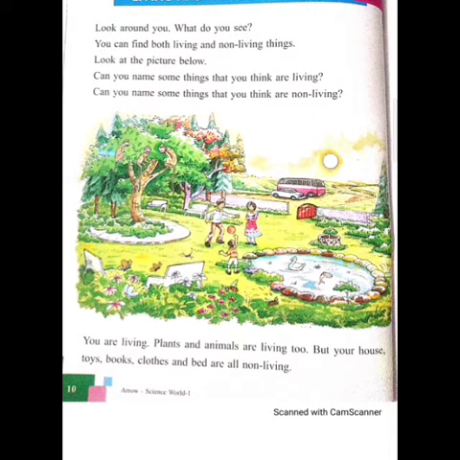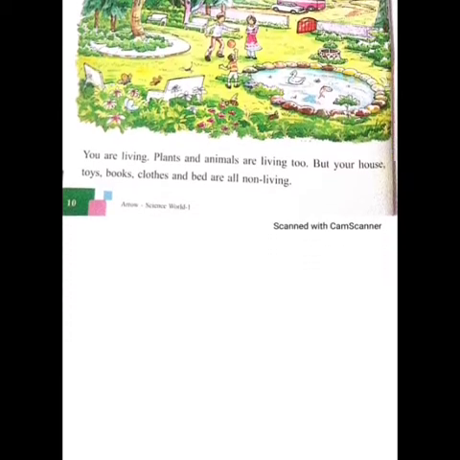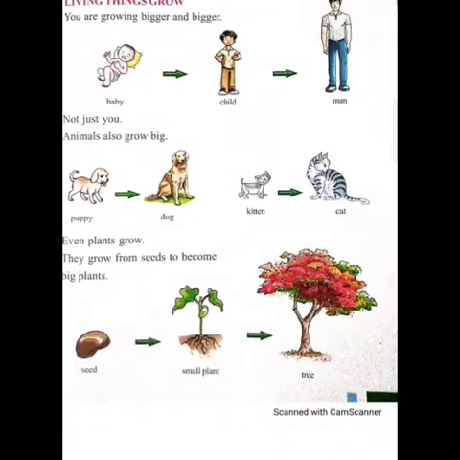You are living. Plants and animals are living too, but your house, toys, books, clothes, and bed are non-living things. Are they living or non-living? Let us find out. Living things grow. See the picture. You are growing bigger and bigger. First, you were a baby, then you became a child, and then you have become a man. Not just you, animals also grow big.